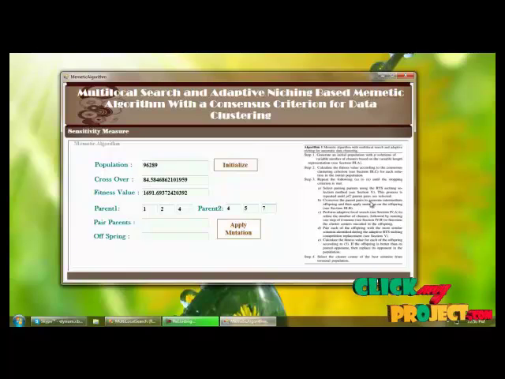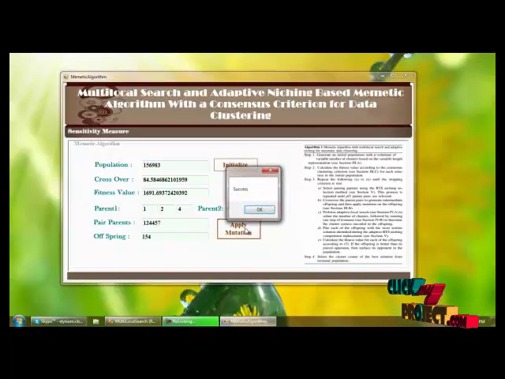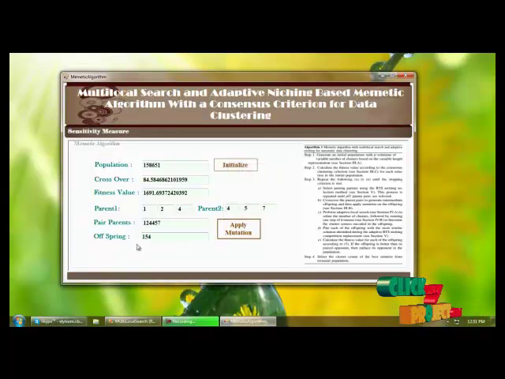And after the crossover value, we are selecting the parent values, and based on the parent values, we are applying the adaptive local search, and we are getting the parent pairs from these parent values, and finally we are calculating the offspring value with the fitness value and parent values. So we are applying the mutation to get the parents and offspring value, and this is the memetic result.